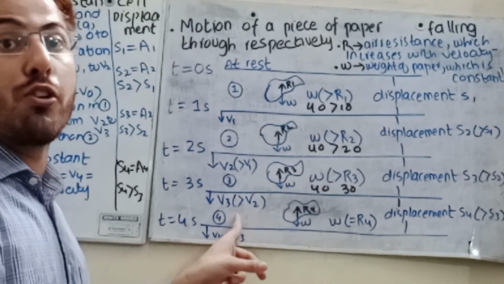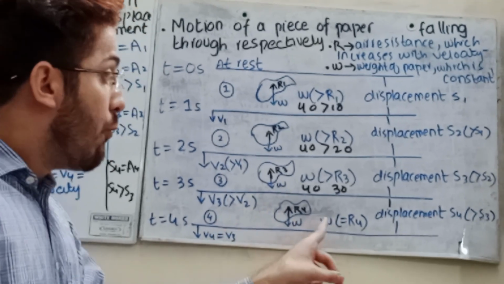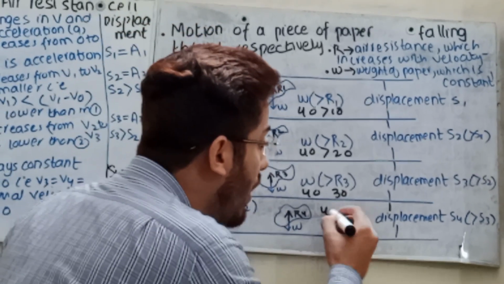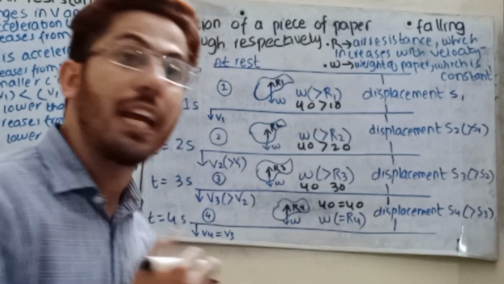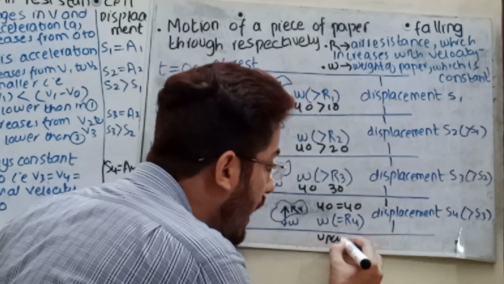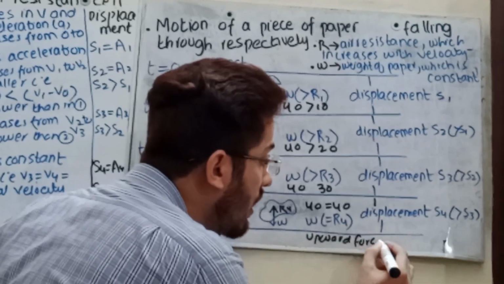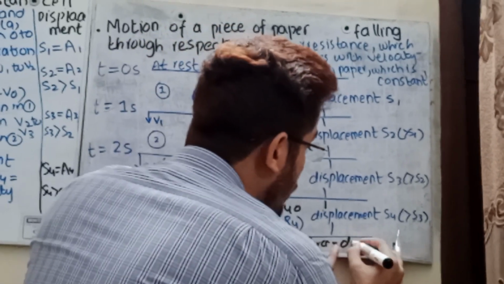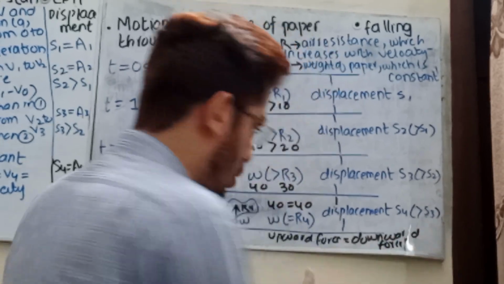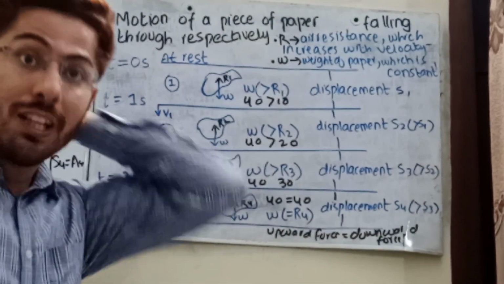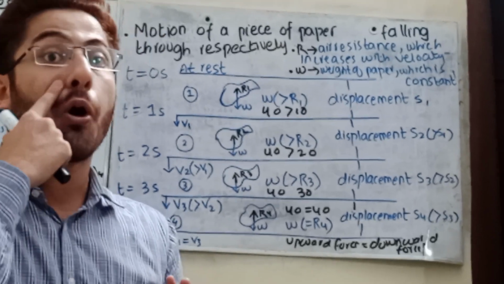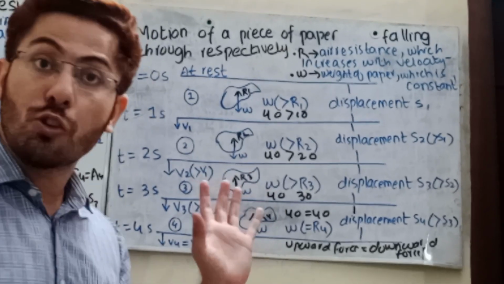Now at 4 seconds, weight is equal to R4, meaning 40 weight is equal to 40 air resistance. Remember, the upward force is equal to the downward force. Remember my words: upward force is equal to downward force. This concept will also be enhanced once we cover dynamics in detail.